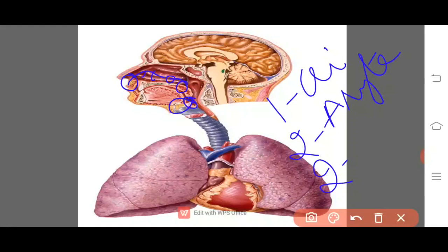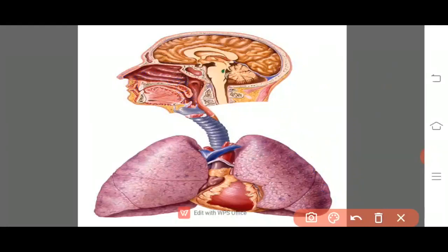Here, in the arytenoid and thyroid cartilages, we will find one pair of vocal cords, and the gap in between the vocal cords is known as the rima glottidis, and due to the presence of the vocal cords and their vibration, sound is produced. And coming to the latter part, the pipe-like structure known as the windpipe, otherwise the trachea, is supported by incomplete C-shaped cartilaginous rings.